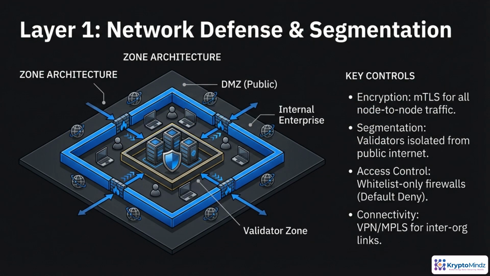At the first security layer, design your network in clear zones with strict boundaries. Validators should never sit directly on the public internet. Expose only what you must through a DMZ, and keep validator nodes in a protected segment reachable only over tightly controlled paths. All node-to-node traffic should be mutually authenticated and encrypted, typically with mTLS, so connections are both private and strongly identified. Run firewalls in a default deny, whitelist-only model, so only explicitly approved peers and ports are reachable. For cross-organization connectivity, use VPN or MPLS links, so consortium traffic doesn't depend on raw, unauthenticated internet paths.